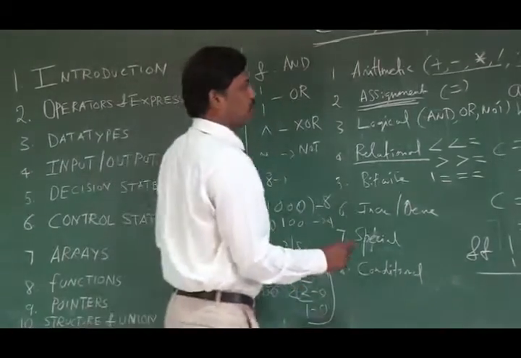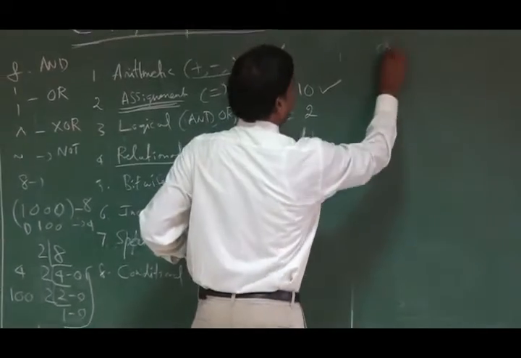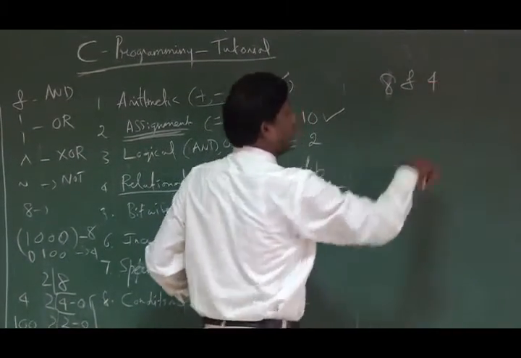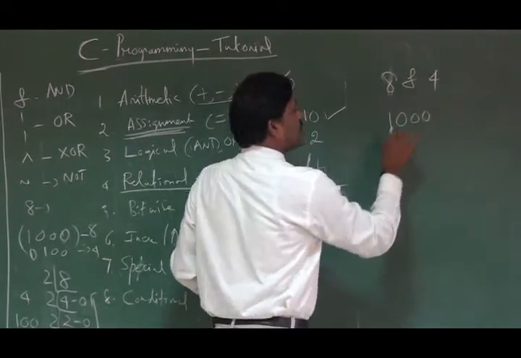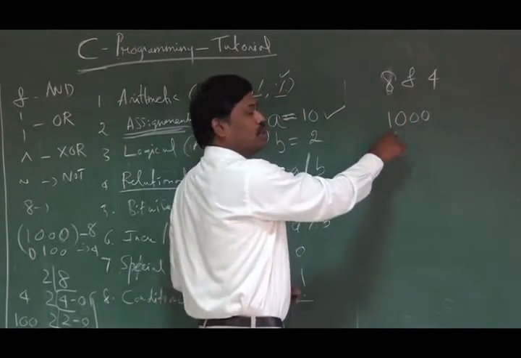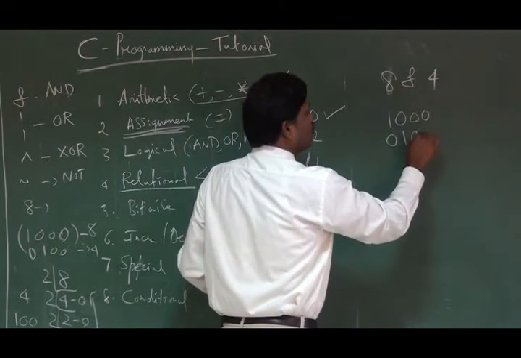Now I would like to perform these operations against these two numbers, 8 and 4. I can do it like this: take 8 ANDed with 4. What is the binary equivalent of 8? It is 1 0 0 0. For 4 it is 0 1 0 0.